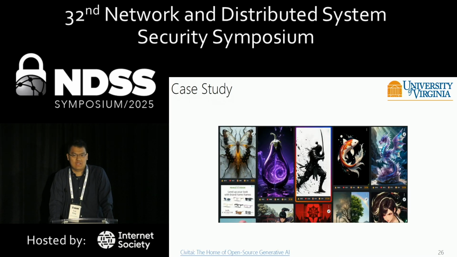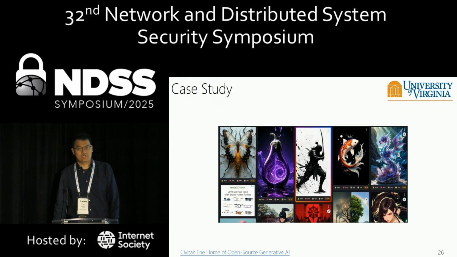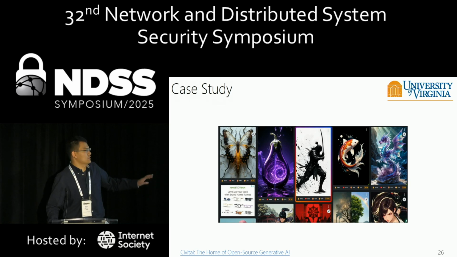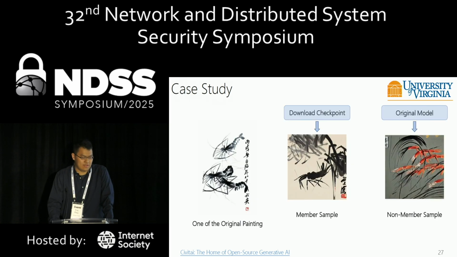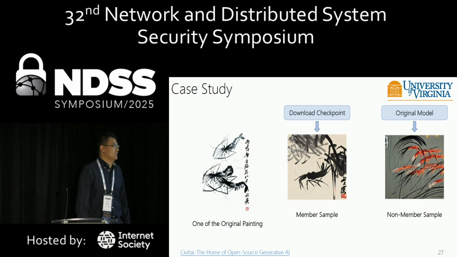Then we did a case study. We want to use our attack as an auditing tool on a target model on Civit AI. Here is an overview of Civit AI. It's just a website where users can upload their fine-tuning checkpoints, and these fine-tuning checkpoints are trained with data belonging to a specific art style or artist. In our work, we downloaded 7 checkpoints from Civit AI. On this page, I want to use the checkpoint trained with Qi Baishi paintings as an example.